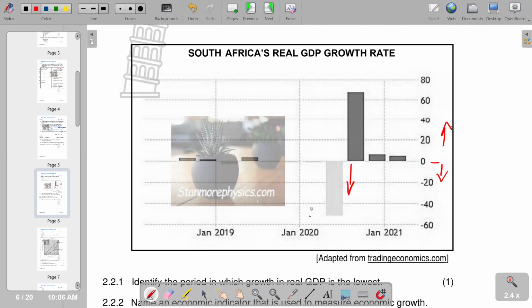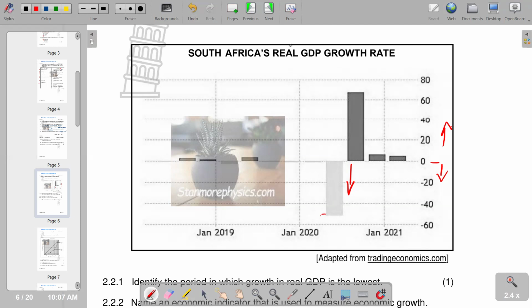So basically, the negative part is going to represent the lowest part, whereby we have something like negative 50 at this point, which is in 2020.